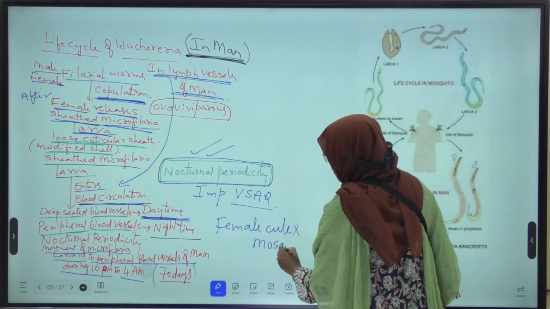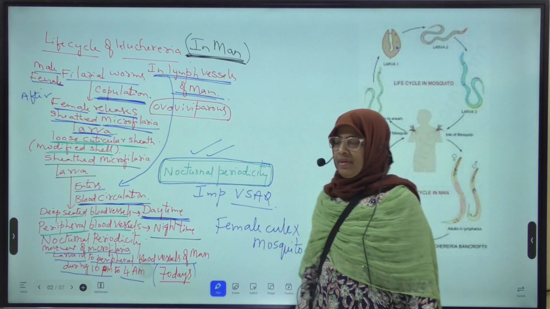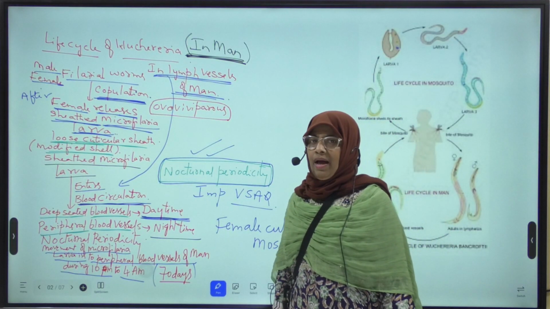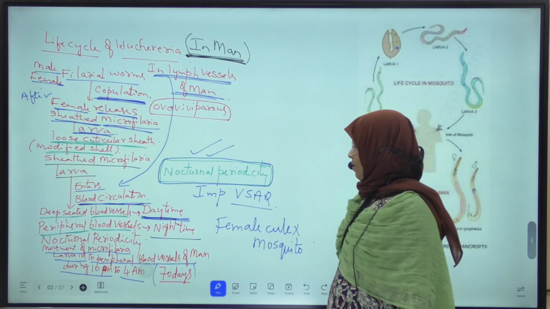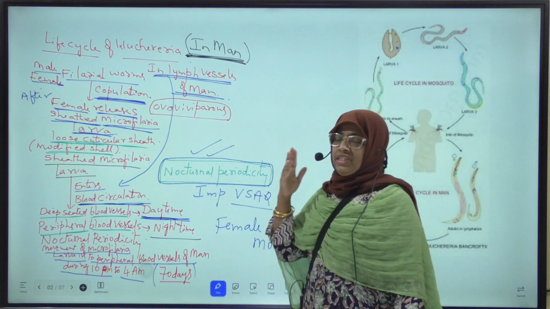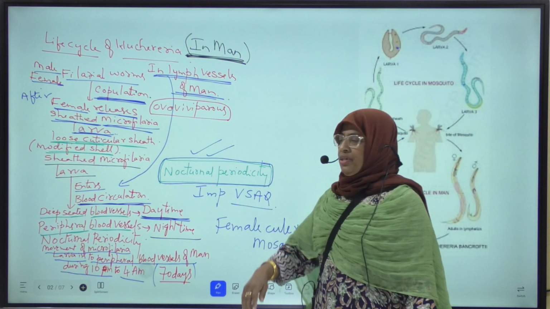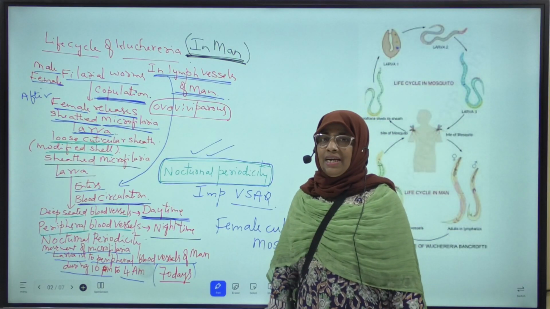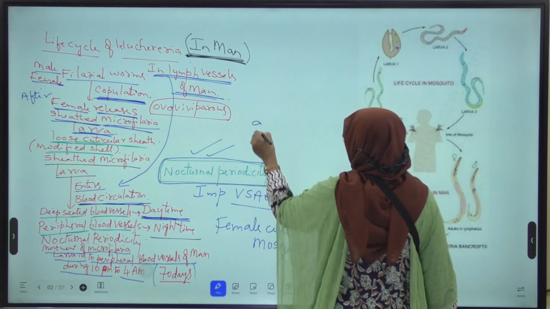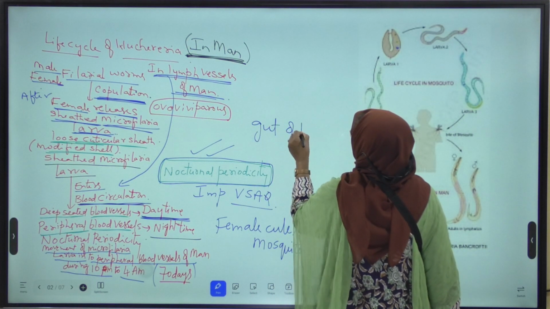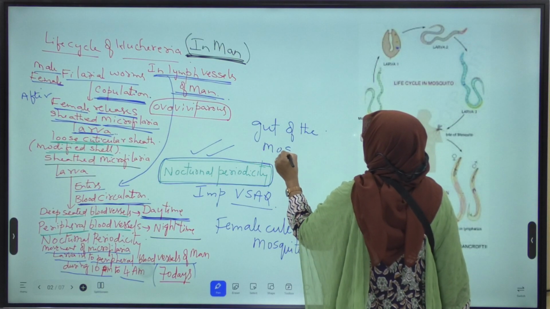When female Culex mosquito bites and sucks the blood of an infected man having microfilaria larva in their peripheral blood vessels, what happens? This sheathed microfilaria larva from the man enters into the gut of the female Culex mosquito.